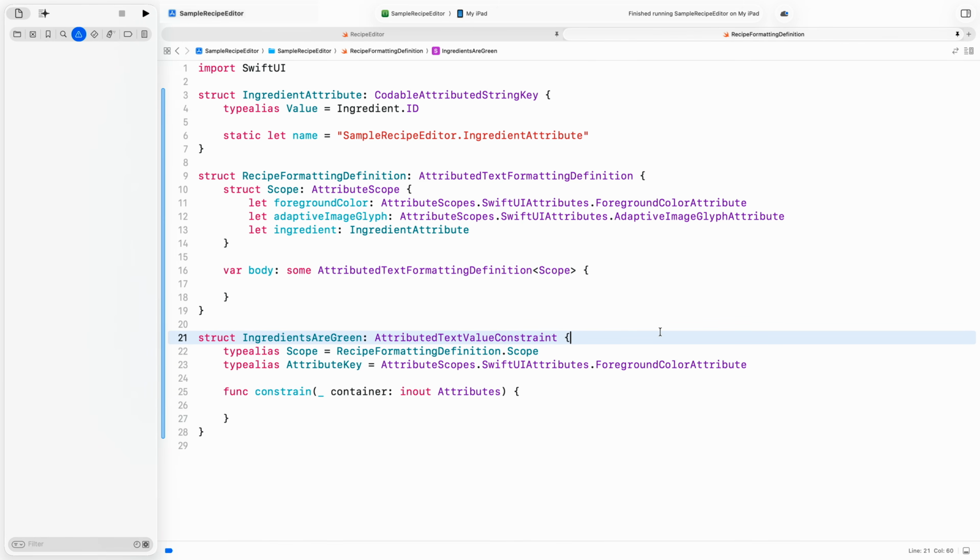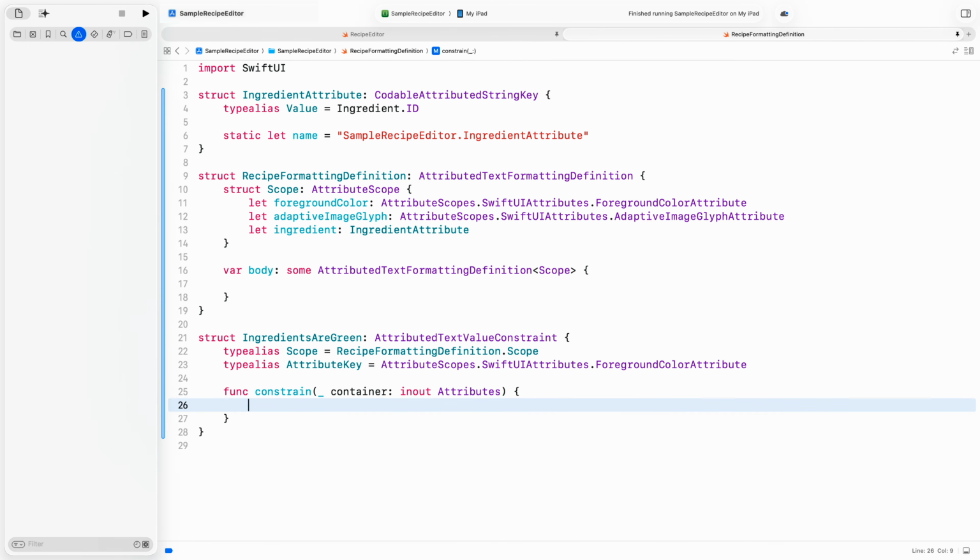To conform to the Attributed Text Value Constraint protocol, I first specify the scope of the attributed text formatting definition it belongs to, and then the attributed string key I want to constrain, in my case, the foreground color attribute. The actual logic for constraining the attribute lives in the constrain function. In that function, I set the value of the attribute key, the foreground color, to what I consider valid.